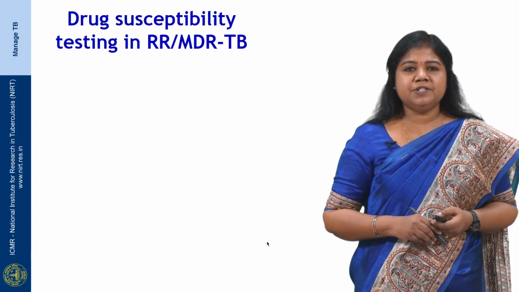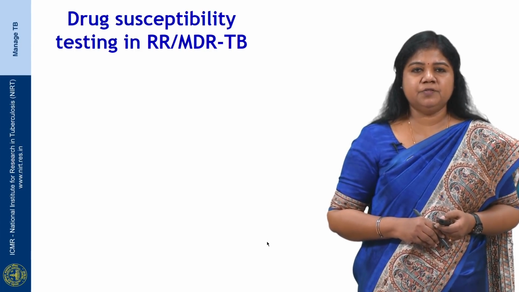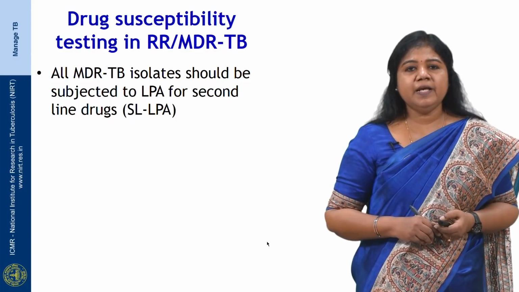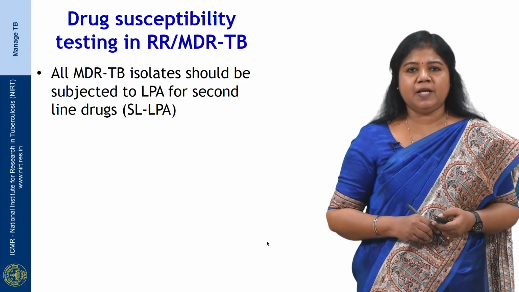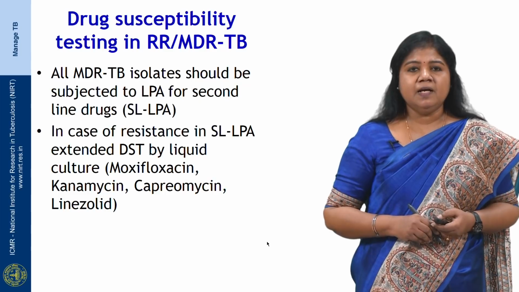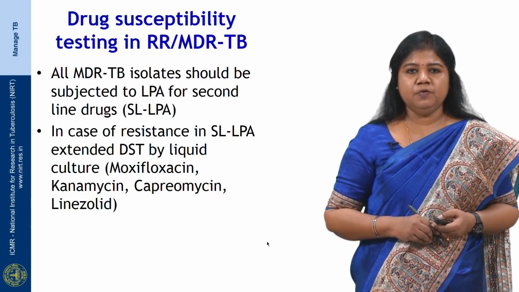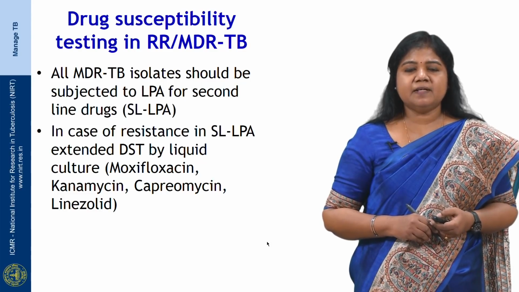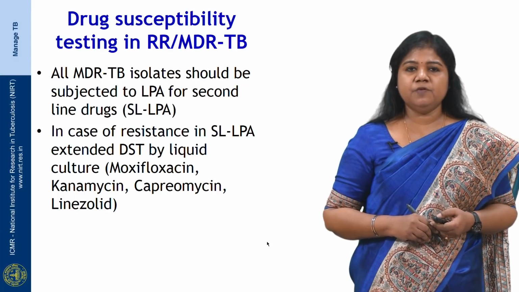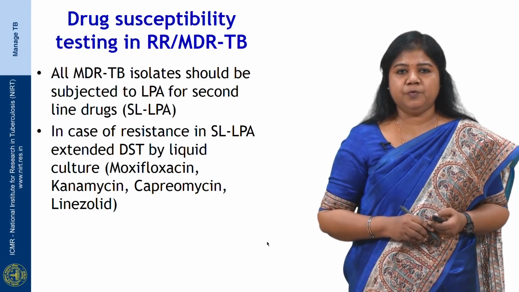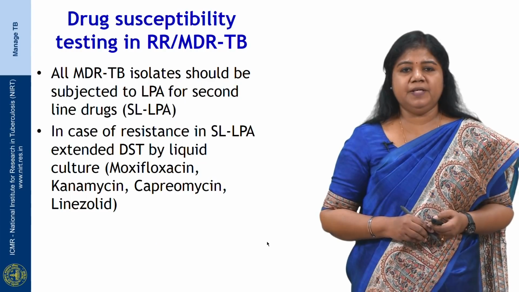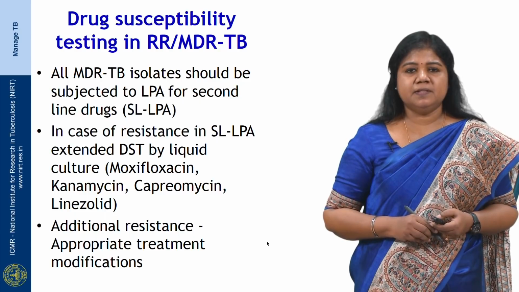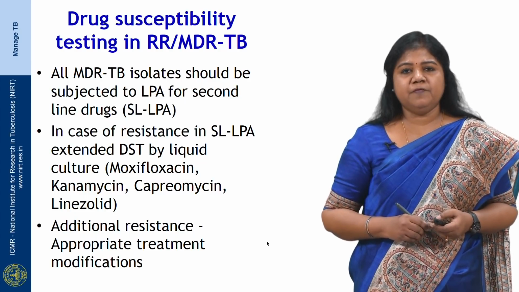So, we need to do additional drug susceptibility testing in patients who are diagnosed with rifampicin resistance or multi-drug resistant tuberculosis. All MDR-TB isolates should be subjected to line probe assay for second line drugs, which include the aminoglycoside and the fluoroquinolone. In case of resistance in second line probe assay, extended drug susceptibility testing by liquid culture for moxifloxacin, kanamycin, capreomycin and linezolid has to be done. In case of additional resistance identified with this drug susceptibility test, appropriate treatment modifications have to be done for this patient.